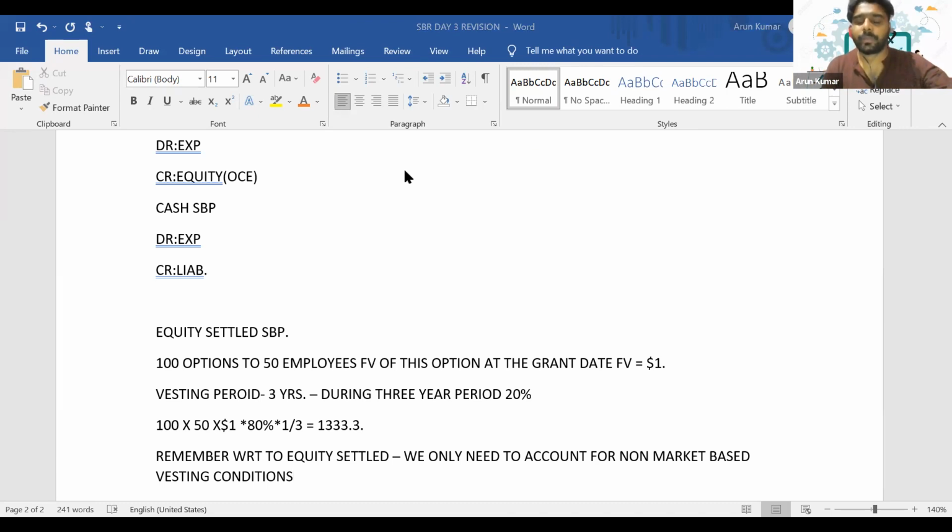Is it clear, everyone? Even in the second year, they will give a fair value of that option at the year end of year 2, but we don't need to account for it. We'll only recognize the expense with respect to the fair value at the grant date itself. So for equity settled share-based payment, we should always consider the fair value of the option at the grant date, not subsequent year-end values. Is it clear, everyone? Because we only need to account for the non-market based vesting condition.